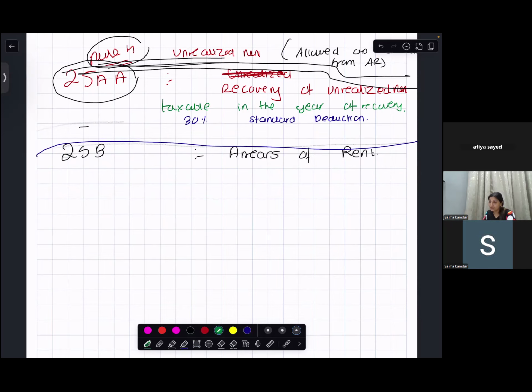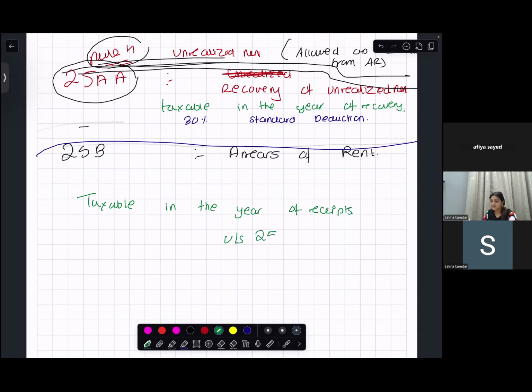So I did not pay tax on that rent because I did not receive it then. So when I receive it in that year, it will be taxable. So it is taxable in the year of receipts under section 25B.